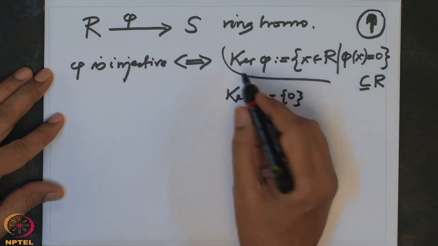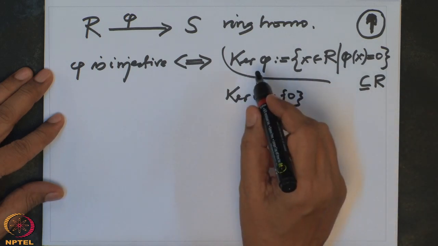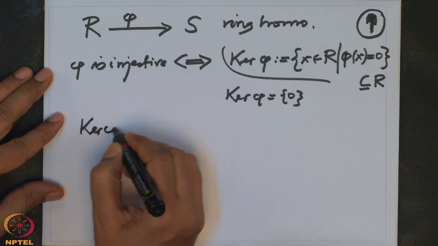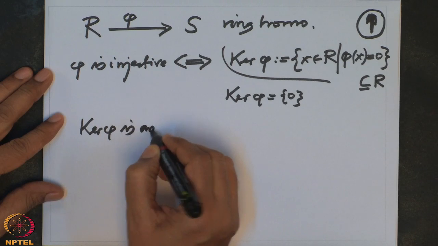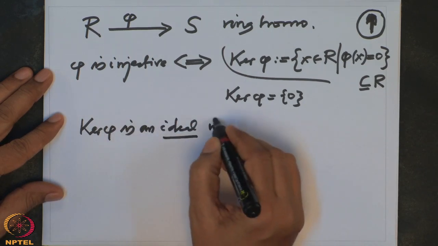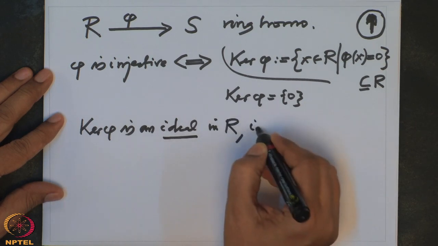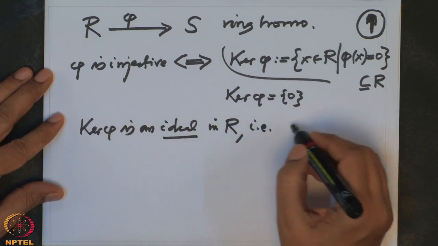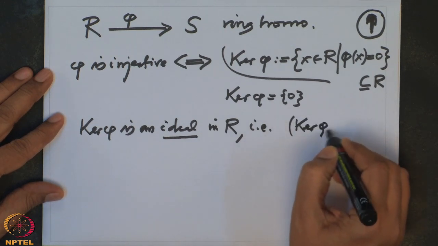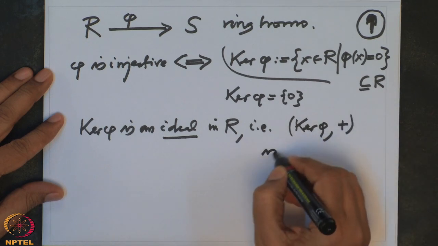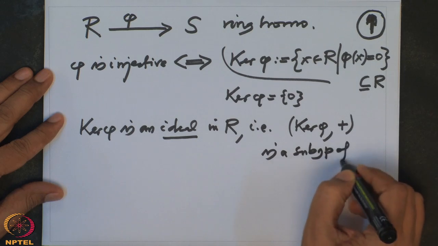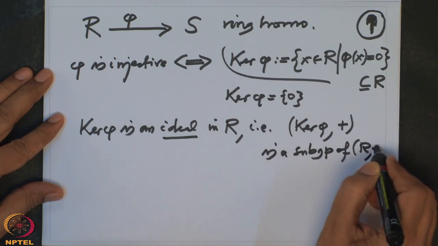Now, what are the more properties of this kernel? That it is an ideal. Kernel phi is an ideal in R. So now I have used this new word, ideal in R. That simply means, first of all, under addition it is a subgroup. So kernel phi under addition is a subgroup of R plus, that is one.